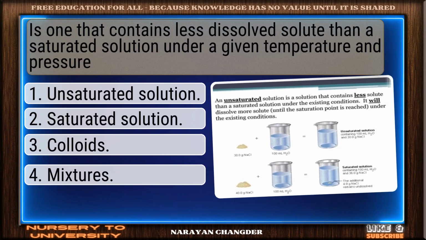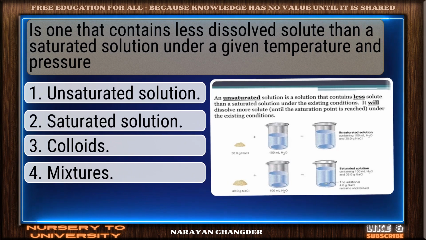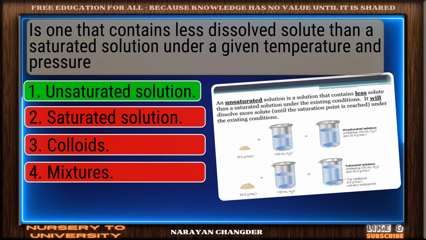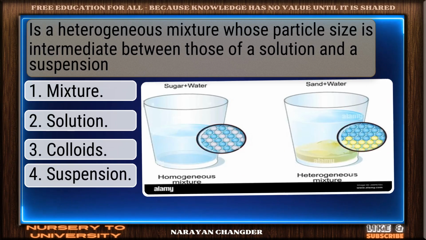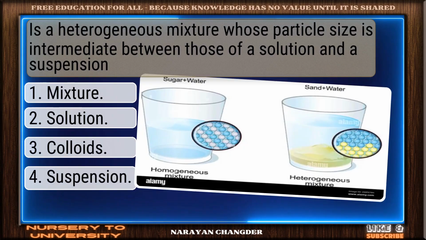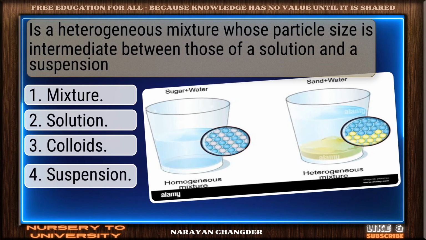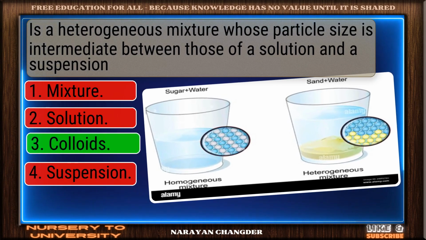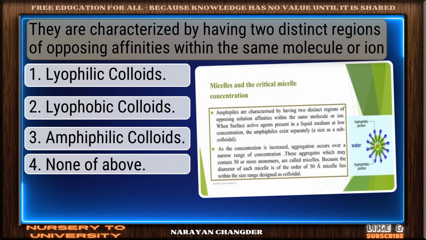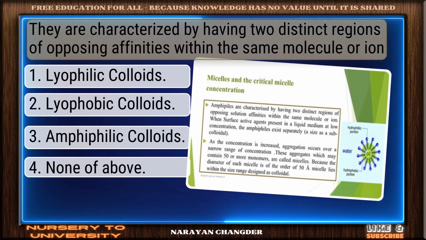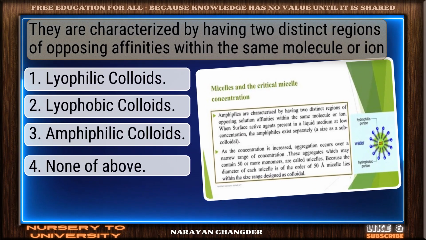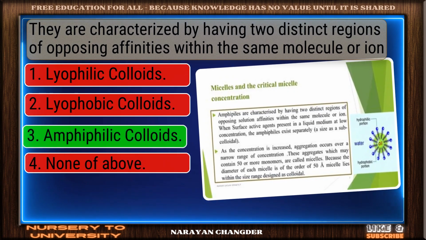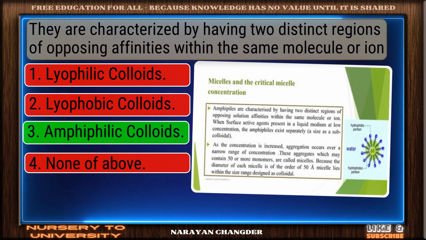Is one that contains less dissolved solute than a saturated solution under a given temperature and pressure. Bravo. Unsaturated solution is the answer. Is a heterogeneous mixture whose particle size is intermediate between those of a solution and a suspension. Nice work. You chose colloids and it is correct. They are characterized by having two distinct regions of opposing affinities within the same molecule or ion. Exactly. Amphiphilic colloids make sense and it is right choice.